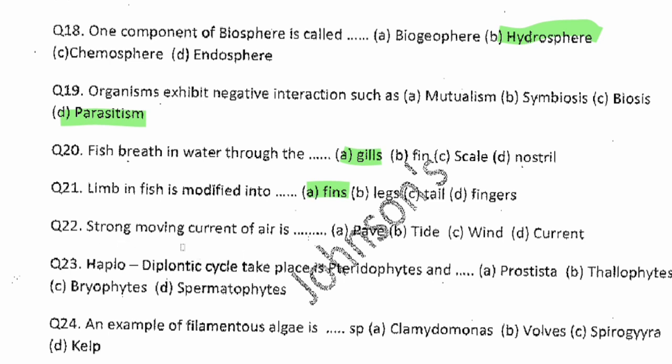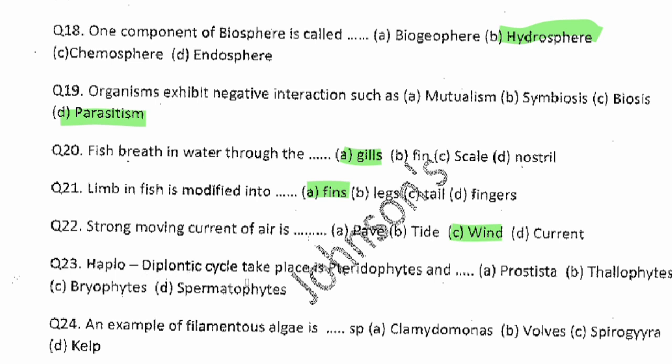Strong moving current of air is called dash. The answer is wind. We're told in nursery school that wind is air in motion, and we were singing it as a song that year. So wind is air in motion. So strong moving currents of air is called wind. All right.